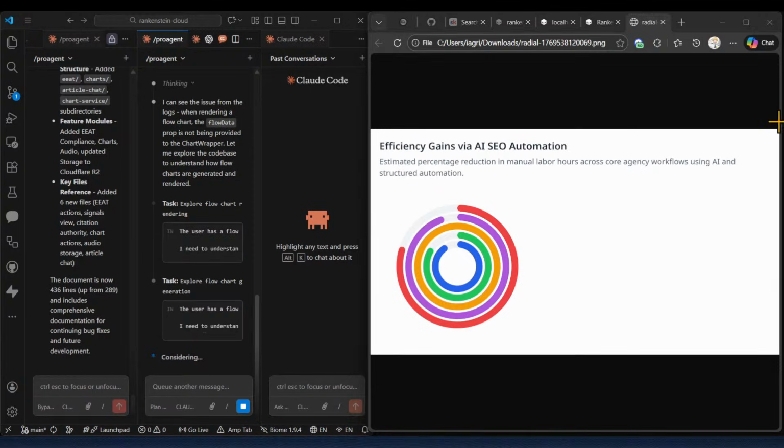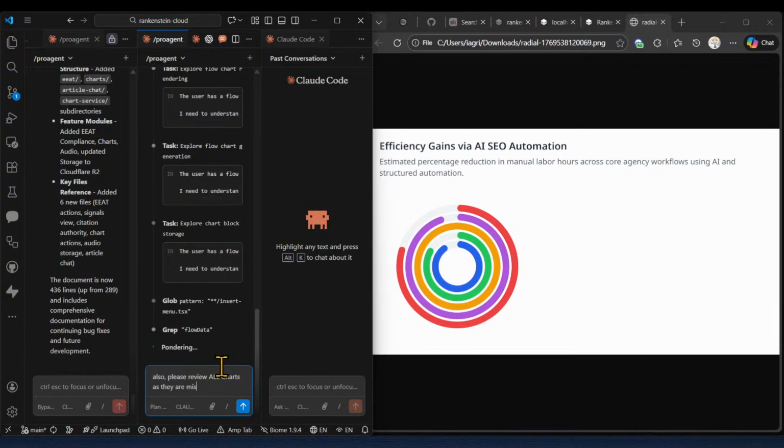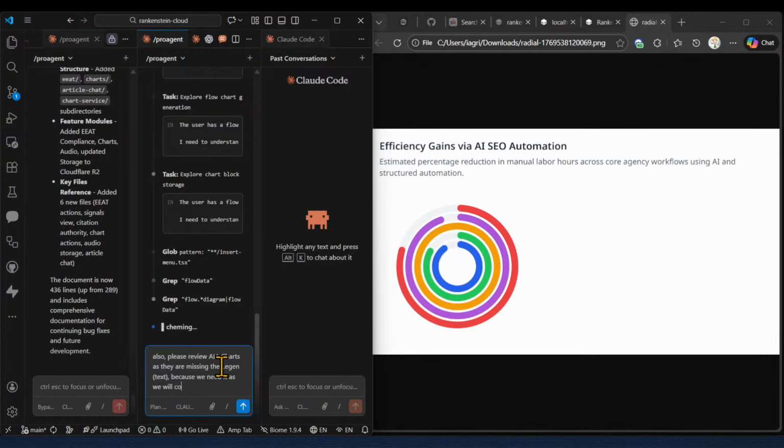So what I'm gonna do, I'm gonna screenshot this whole thing. Also, please review in the same chat, yeah, please review all charts as they are missing the legend text, because we need it when needed, as we will convert the charts to PNG so we can embed them inside our article, right?